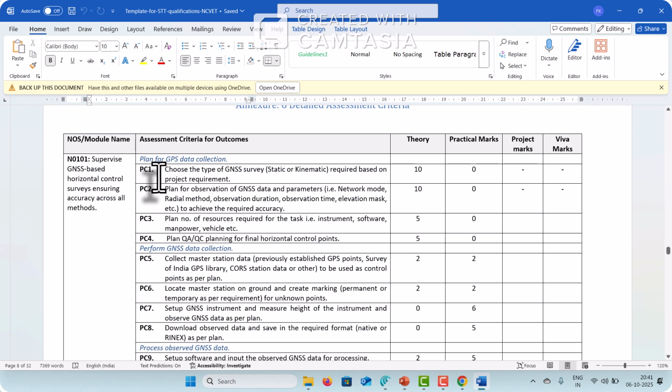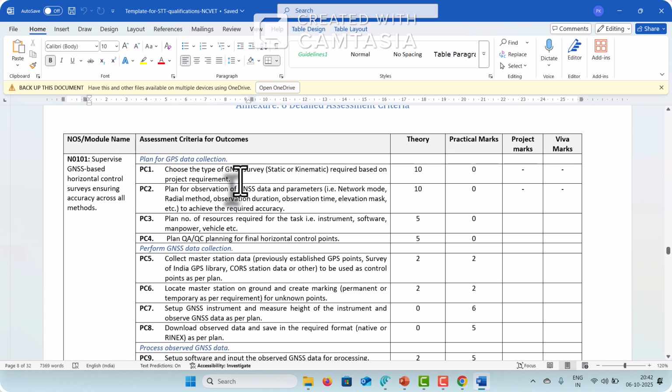So, first performance criteria for checking the plan for GPS data collection. We will teach how to plan the GPS data collection. After teaching, during the formative assessment, you will assess for performance criteria 1, that says: choose the type of GNSS survey, static or kinematic, required based on project requirement.